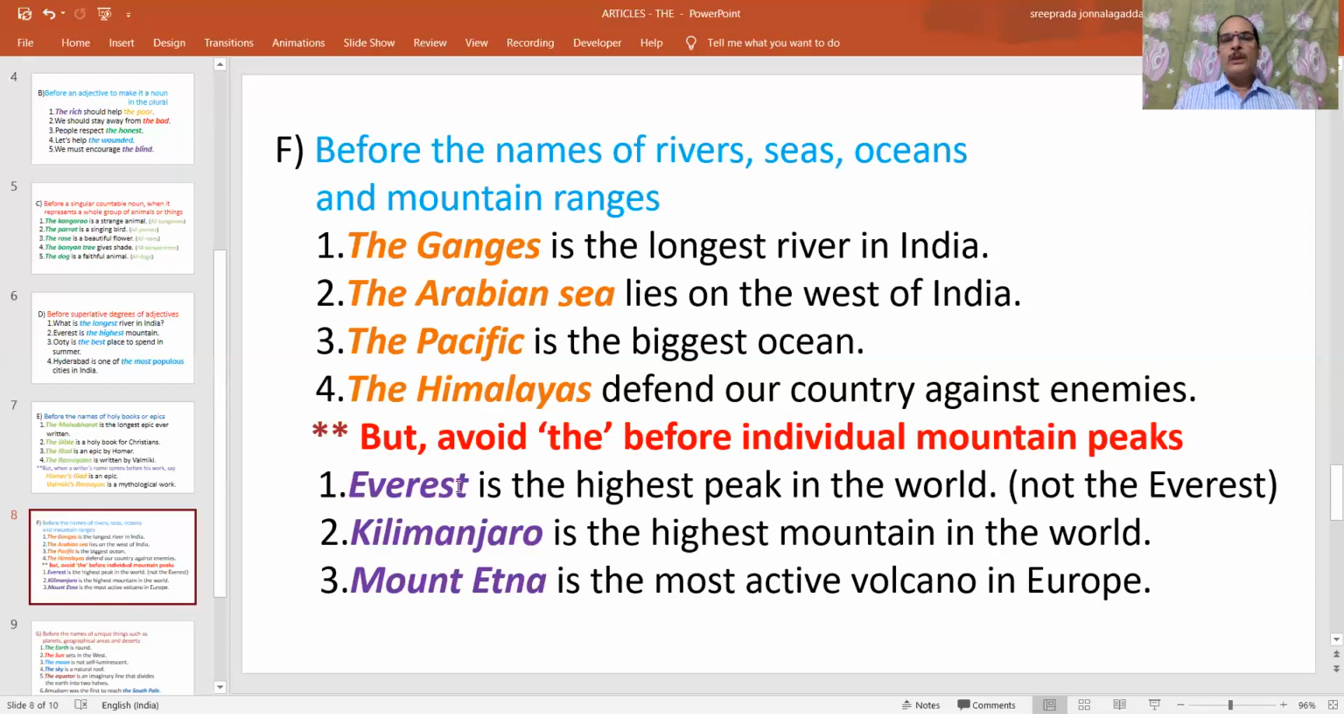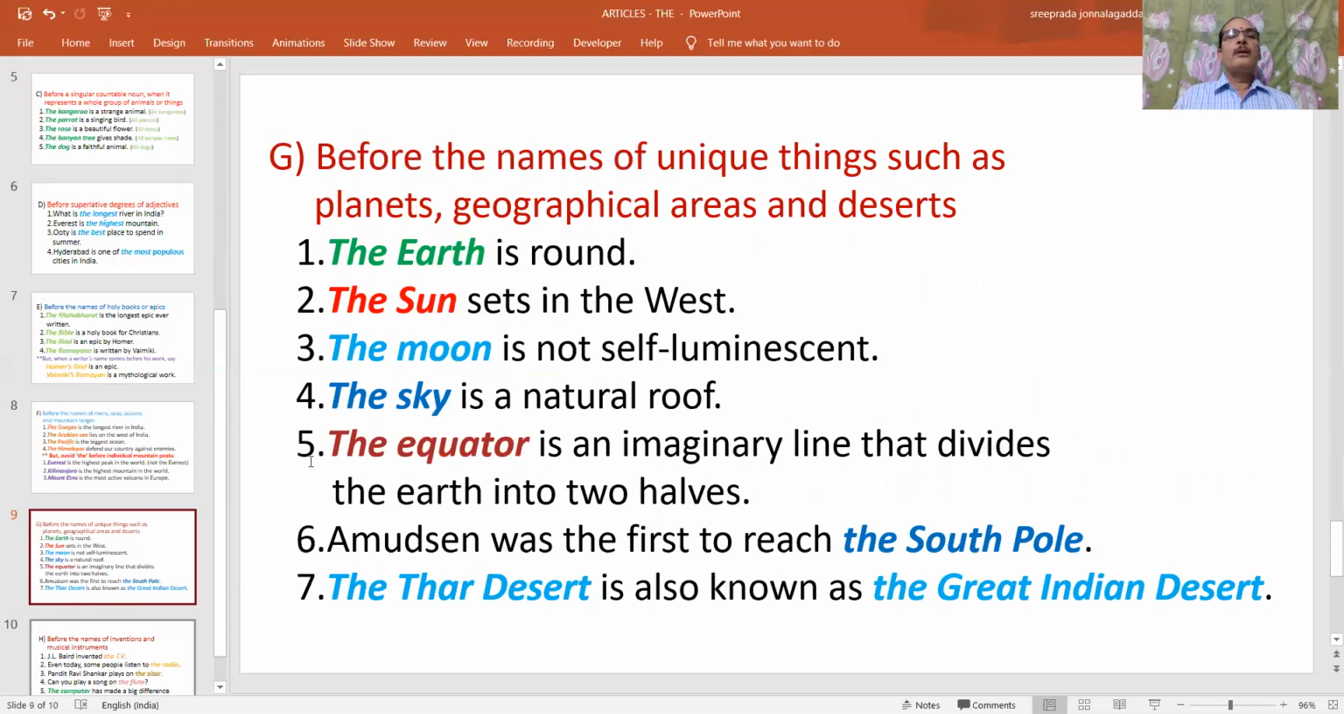And Kilimanjaro is the highest mountain in Africa. Kilimanjaro is also an individual mountain. It's not a group of mountains, a range of mountains. That's why we should say Kilimanjaro only, not the Kilimanjaro. Next one, Mount Etna is the most active volcano in Europe. Mount Etna is also an individual mountain and it is the most active volcano in Europe. Like this, we can discuss the point.